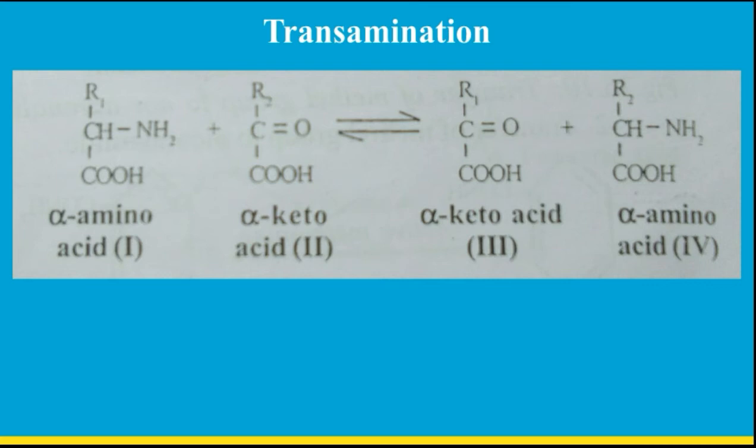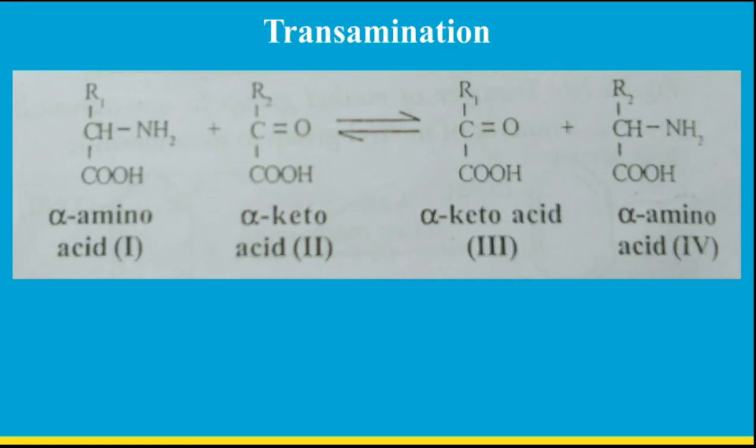In the reaction you have seen, one alpha amino acid and one alpha keto acid react to form a new alpha keto acid as well as a new alpha amino acid.